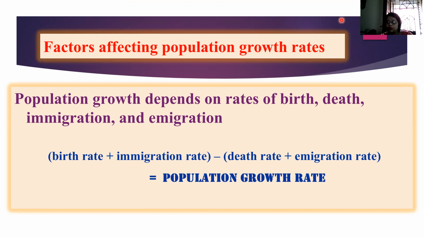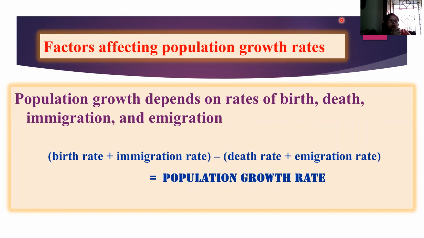Death rate is a decrease in population. Emigration is a decrease in population. Emigration means they are going out. That means a decrease in population. Correct? So, subtracting death rate and emigration together from birth rate and immigration gives you population growth rate.